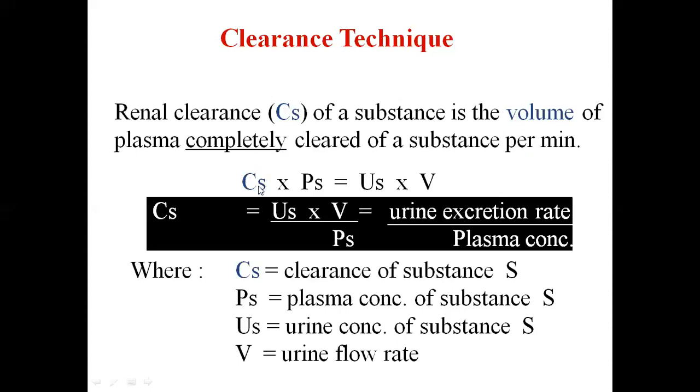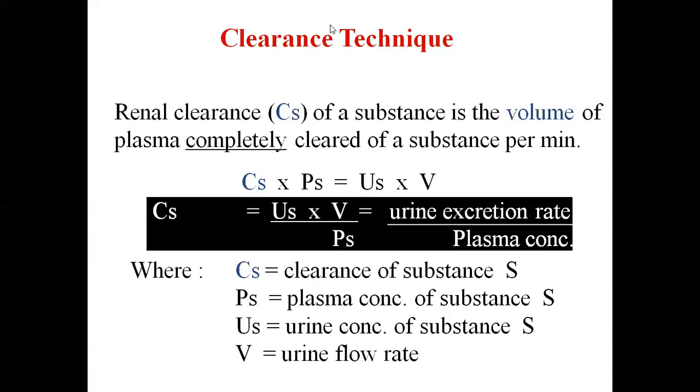The S is for solute. So clearance rate of that substance times plasma concentration of that substance comes out as the filtration rate. Amount filtered is the GFR. Actually, GFR times plasma solute concentration will be equal to the urinary excretion rate, that is, solute concentration in the urine times urine flow rate. That we have already discussed in previous lectures.